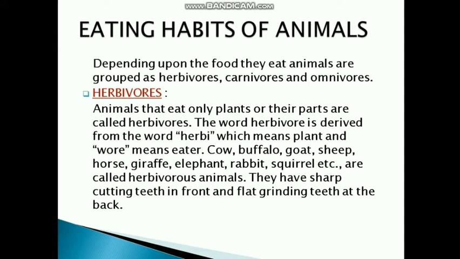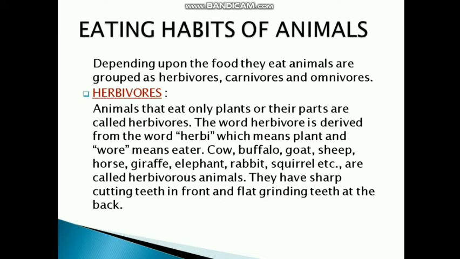Some examples are given: cow, buffalo, goat, sheep, horse, giraffe, elephant, rabbit, squirrel, etc. are herbivorous animals. They have sharp cutting teeth in front and flat grinding teeth at the back.